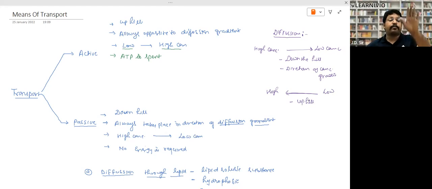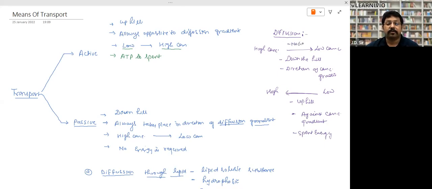Means you have to ride upside the hill, right? If you have to ride upside the hill, what you are doing is transporting it against the concentration gradient. Now the movement of molecules is taking place against the concentration gradient. To go uphill, you have to work hard, means you have to spend energy, right? And if you are moving in the direction of the concentration gradient, downhill, no energy is required.